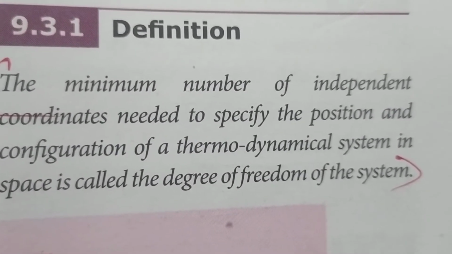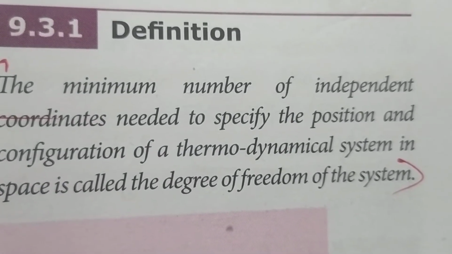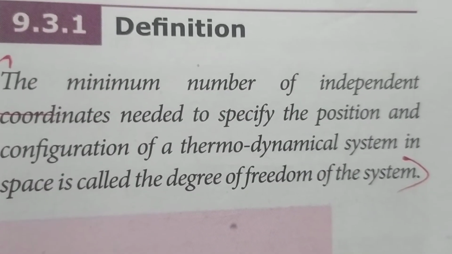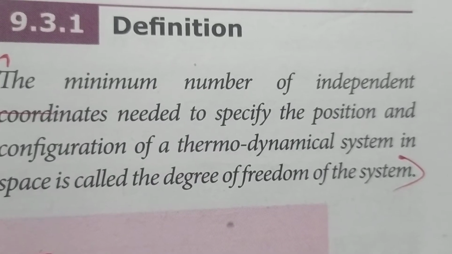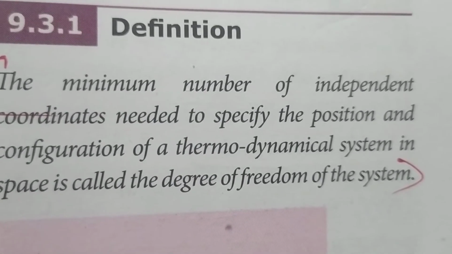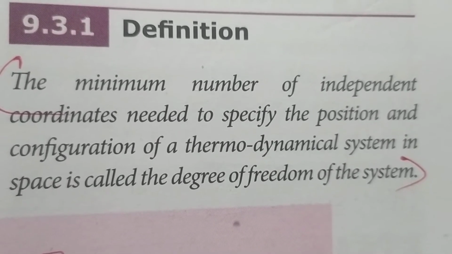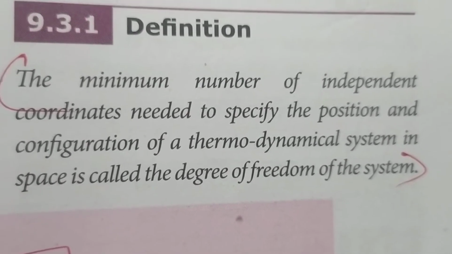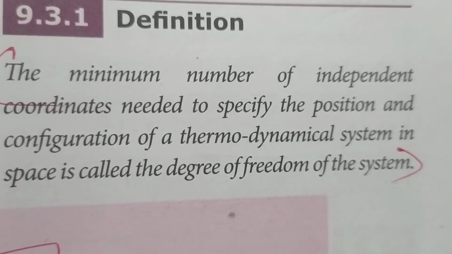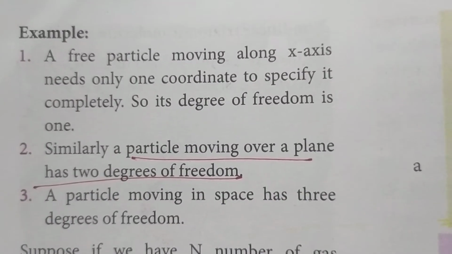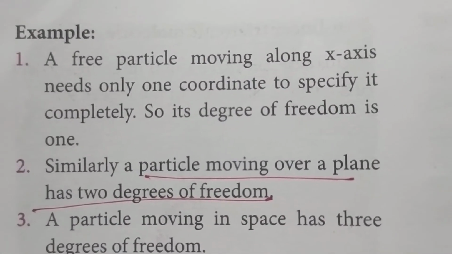That is, the minimum number of independent coordinates required to specify the position and configuration of a thermodynamical system in space is called the degree of freedom of the system. That is, degree of freedom is nothing but the number of independent coordinates required to specify the position or configuration. Now we shall see the examples for the degrees of freedom.